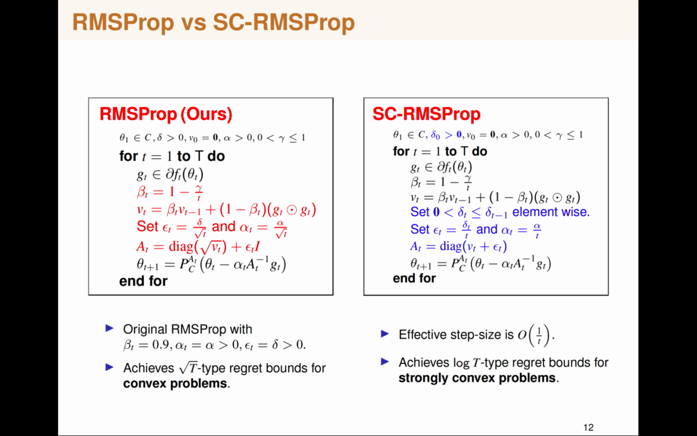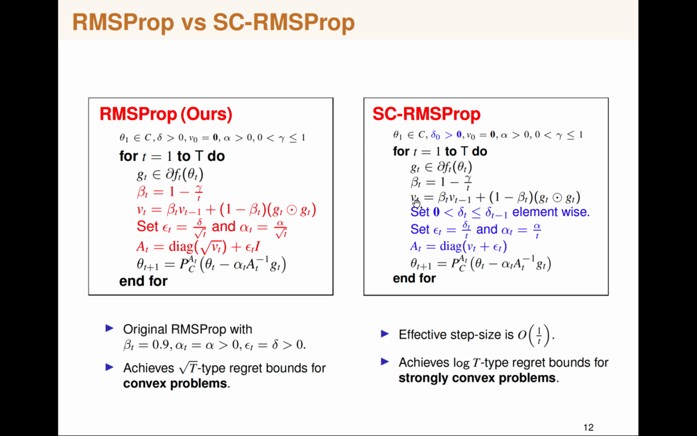So in essence, with this algorithm, you can get an effective step size of 1 over root t and get optimal regret bounds, which is, you can achieve square root t type regret bounds for convex problems. And we also can see that if you ignore such varying schemes for epsilon t and alpha t, and you set them to be constant, and you choose beta t to be constant, which is 0.9, then we obtain the original RMSProp.